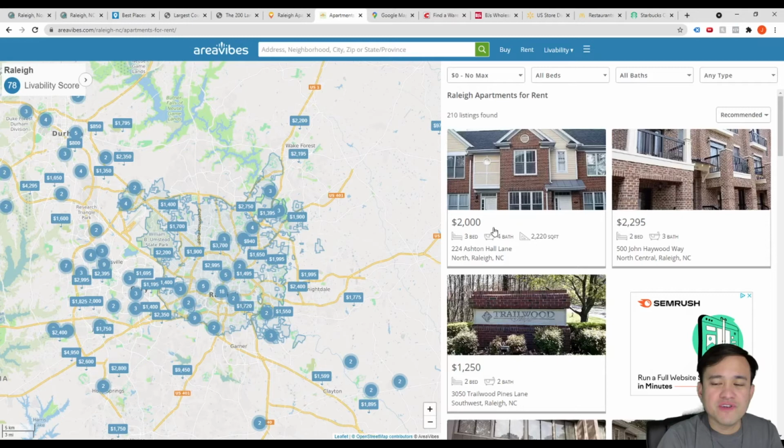So these are the apartments. You just type apartments near Raleigh, and you will see some of the apartments in Raleigh. Then they will also have the website.